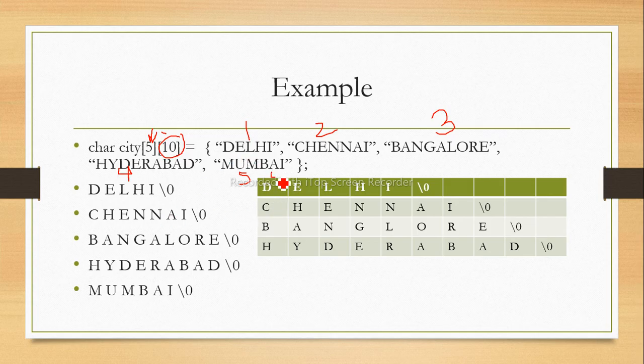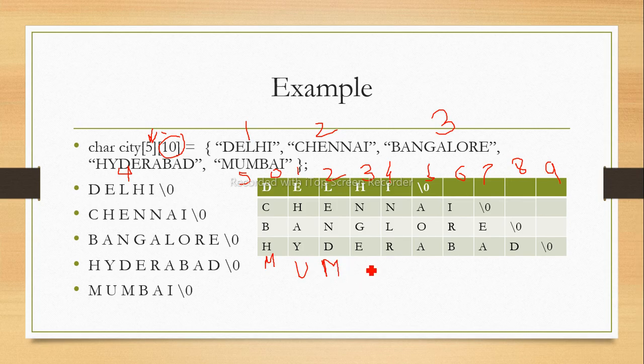So this is the 0th column, first column, second, third, fourth, fifth, sixth, 7, 8 and 9. These are the 10 characters. Okay, and how many strings can we save? 5 strings: Delhi, Chennai, Bangalore, Hyderabad, and Mumbai. We can store Mumbai also. These are the 5 strings we can store in this array.